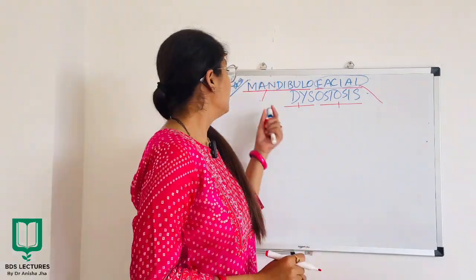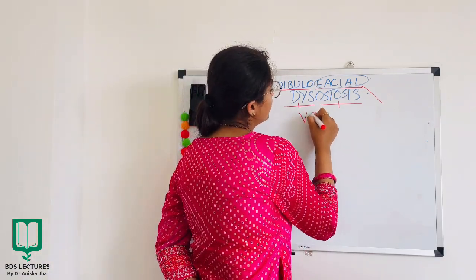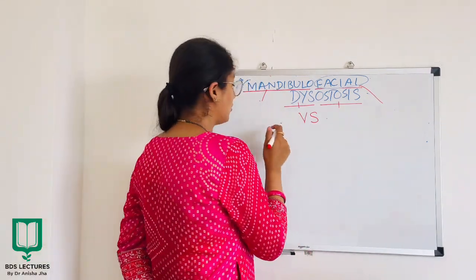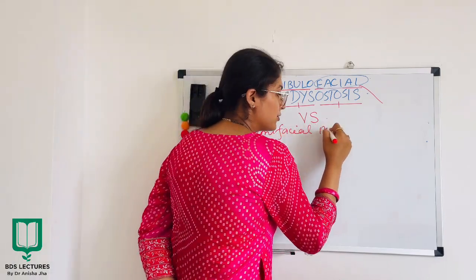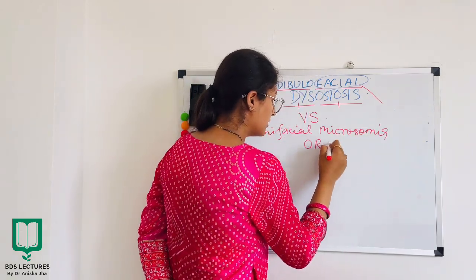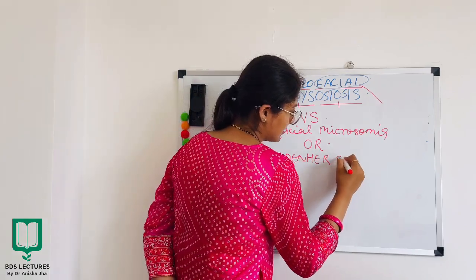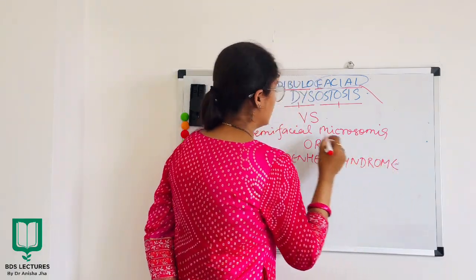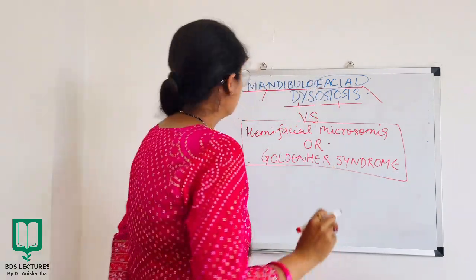Sometimes the clinical features of mandibulofacial dysostosis are similar to the clinical features of an anomaly called hemifacial microsomia or Goldenhar syndrome. So we will discuss this anomaly also.